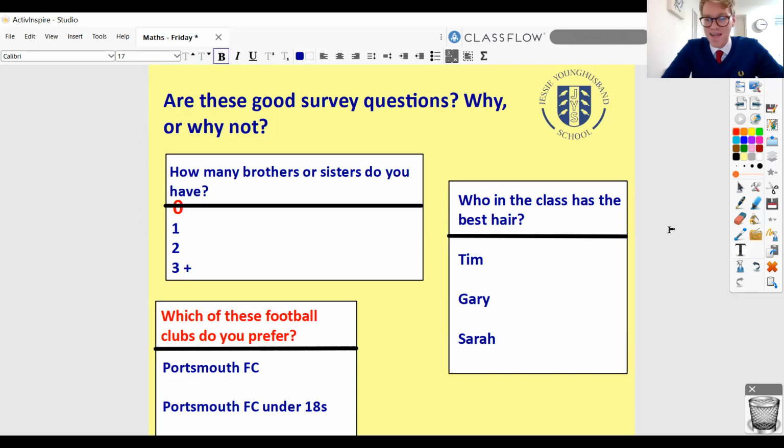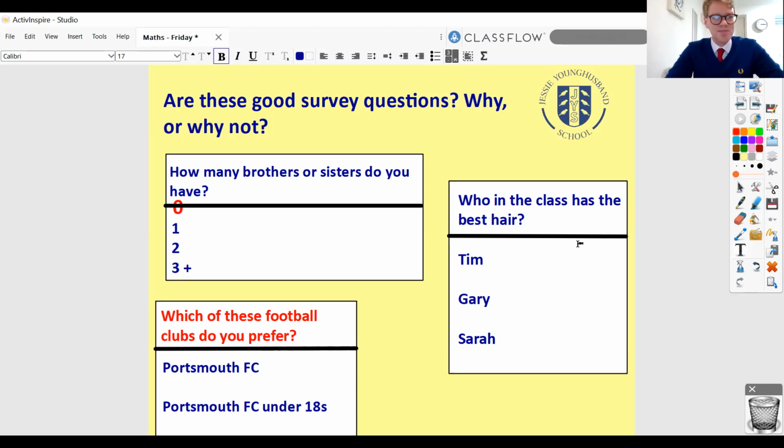Because even if, let's say, Sarah won the poll and Sarah was really happy, that would mean that Tim and Gary hadn't won our survey, and so they would probably feel a bit upset by that. So I don't really want any polls to do with other people in the class. Please leave teachers out of it as well. If I'm not your favorite teacher, that's fine, but maybe we'll leave that out of the poll, I would say. So let's not include any sort of people that we know. I would say that's a good idea to leave them out of it.